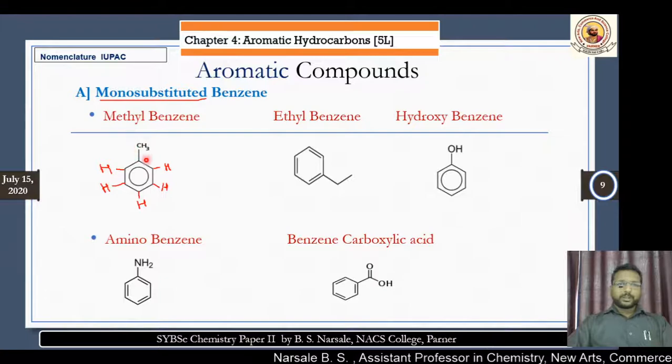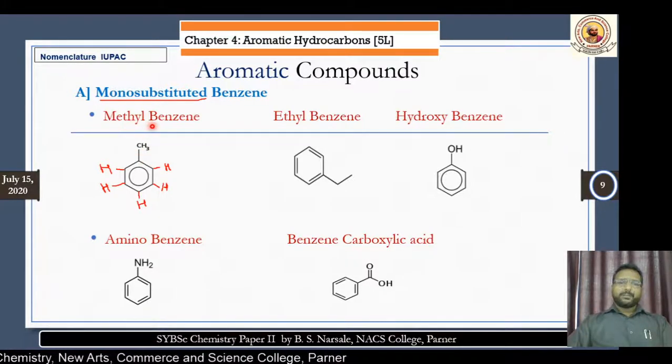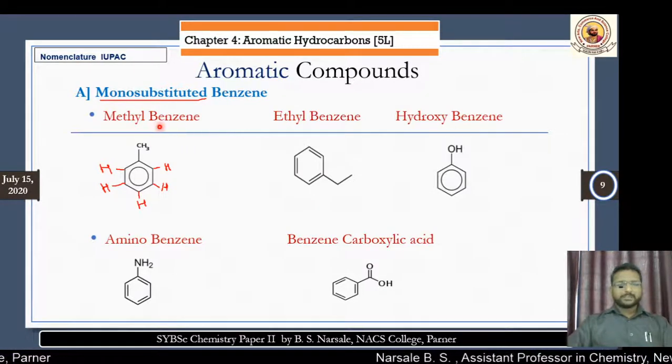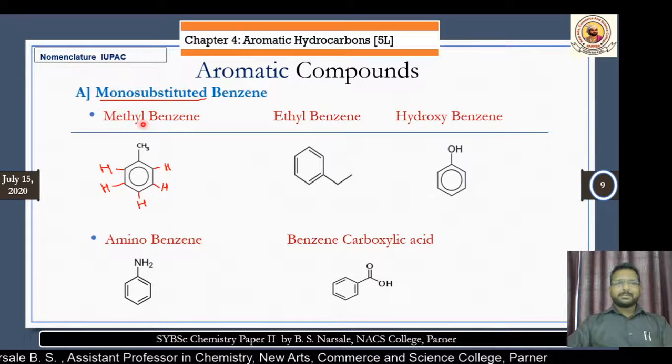The group which is attached to the benzene ring, then the word benzene. That means we are going to use a nomenclature for monosubstituted benzene, where benzene is the word and the prefix is the group attached to the benzene ring. Here the CH3 group is attached, and everyone knows CH3 we call a methyl. Therefore, the name of this compound becomes methyl benzene.